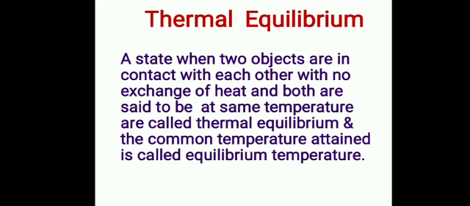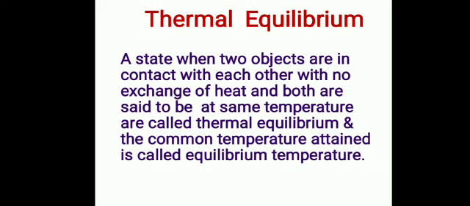This happens because the hot object transfers some of its heat to the colder object, and this shows that heat is always transferred from a hot object to a cold object, and it continues till both the objects attain a common temperature, and in this state they are said to be in thermal equilibrium.